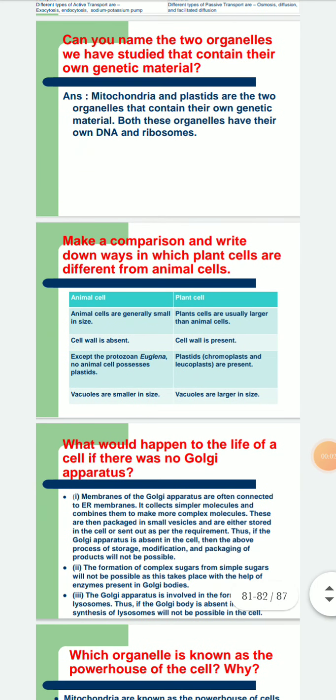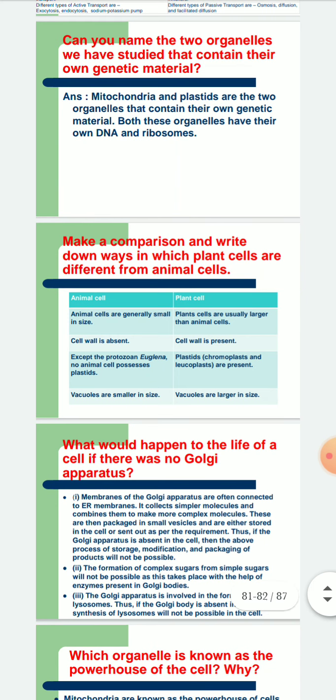Hello students. So today we are going to discuss a few important questions of the chapter. This chapter is about to end. We have discussed different kinds of cell organelles in plants and animals, transpiration, how it happens, how respiration happens, excretory organs, and the internal cell organs and their functions in plants and animals. So now we are going to discuss a few important questions.